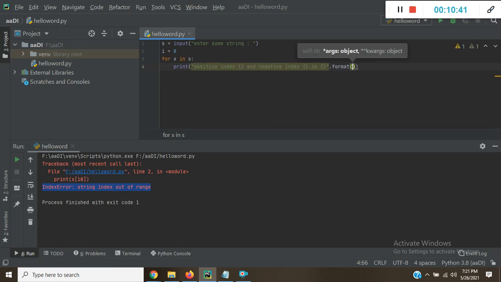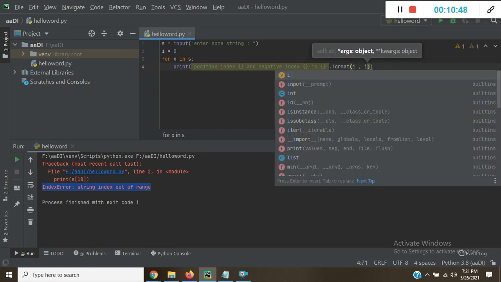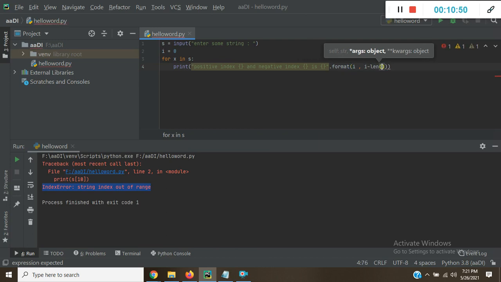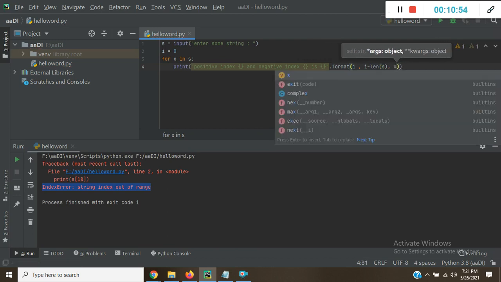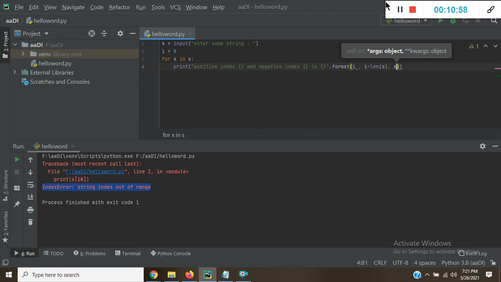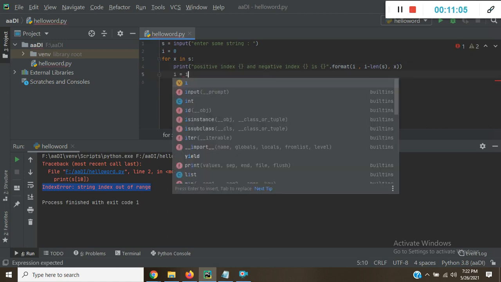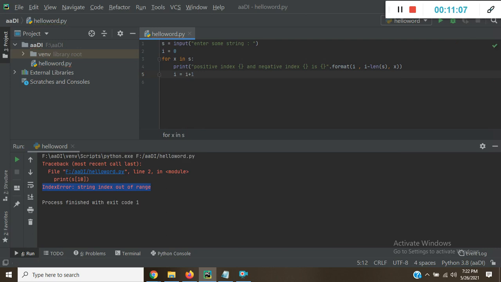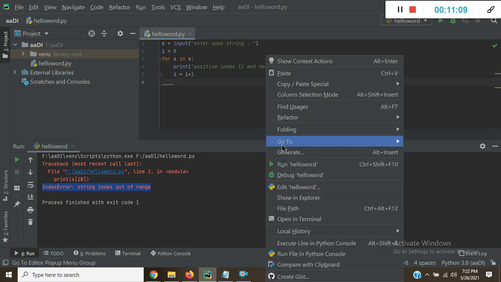Let's apply formatting here, and I'll give the arguments here: i, comma, i minus length of s, and x means the value of the string. Then increment i plus 1. Now run the program.